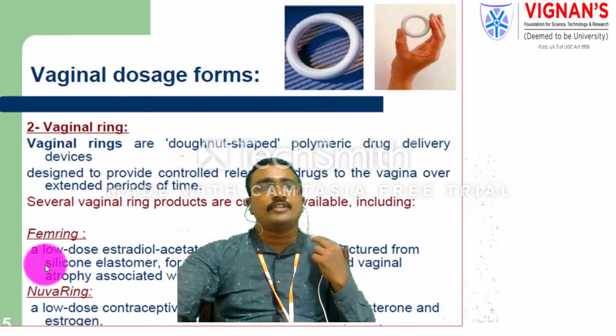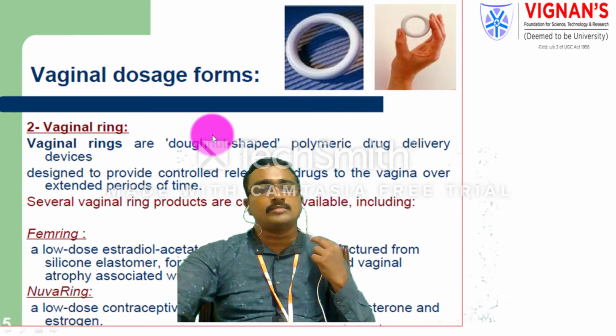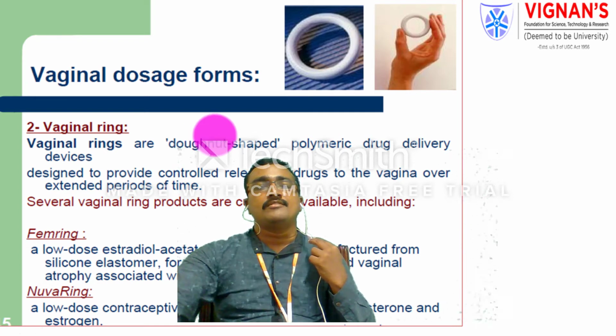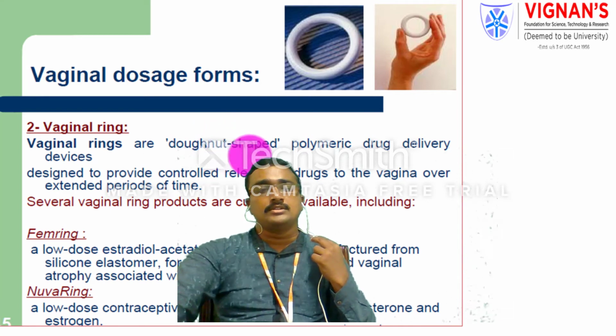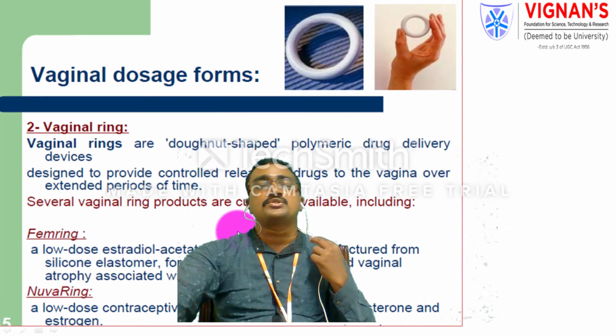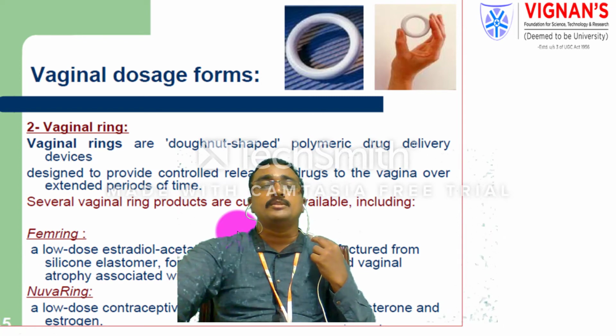It is mainly manufactured from silicone elastomer, mainly for the relief of hot flashes and vaginal atrophy associated with menopausal problems. So this Femring is going to be administered. The menopausal problems are going to be controlled mainly because of these vaginal rings.